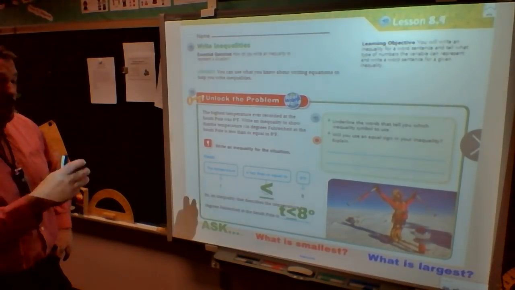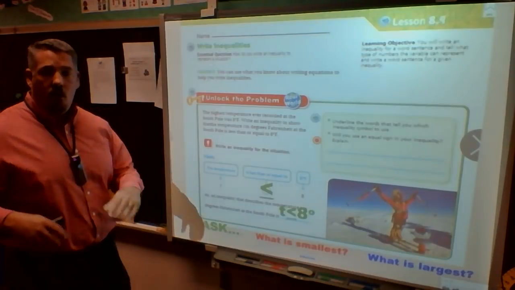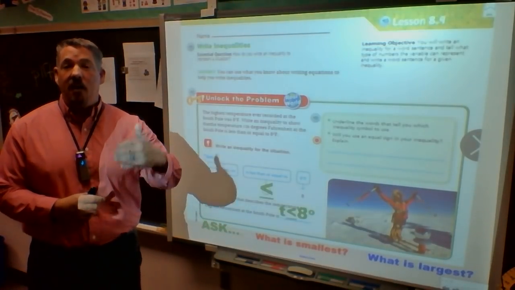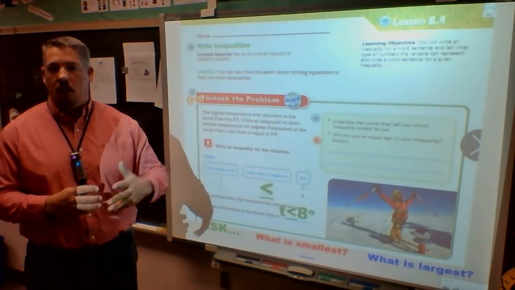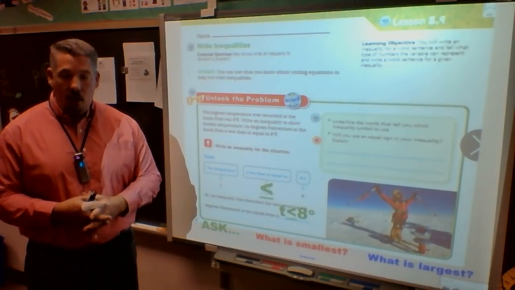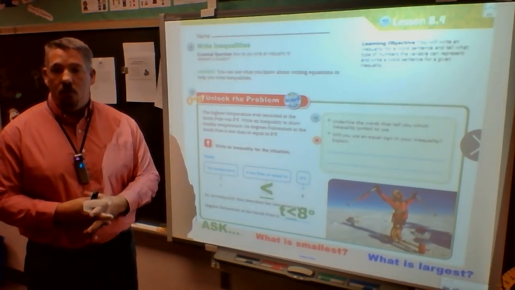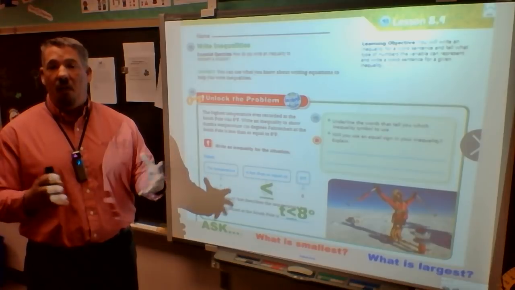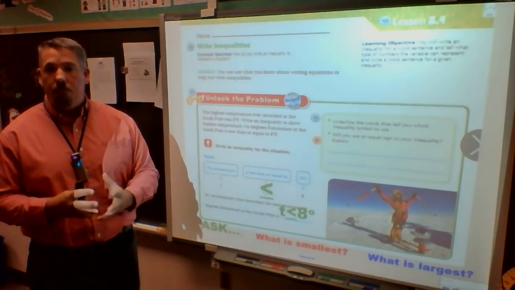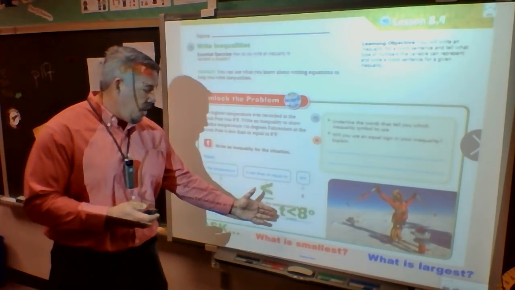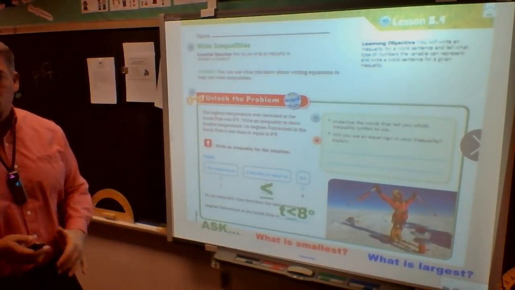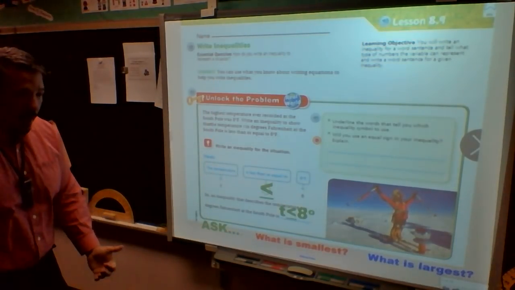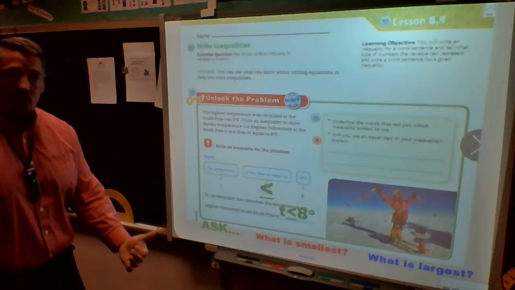No. If I was plotting it on a number line, could my T, my temperature, be 8 degrees on some day that you decide to go there? It could be, yeah. Could it be -2? It could be -100. Unlikely, but could be, because it's anything that is less than or equal to 8 degrees. But it could not be 10, and 10 is still cold.